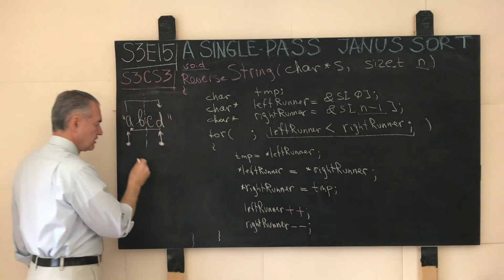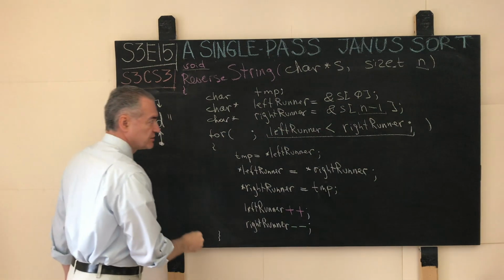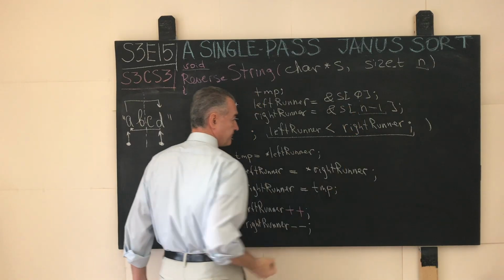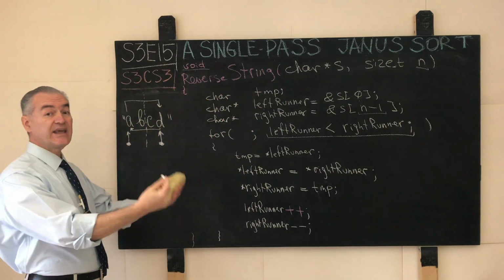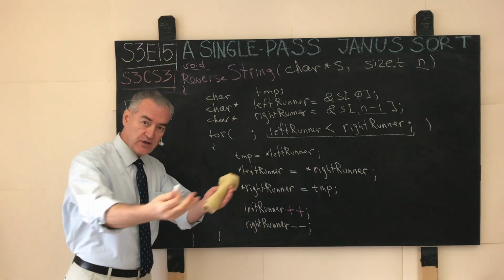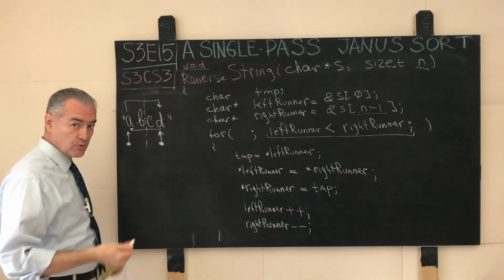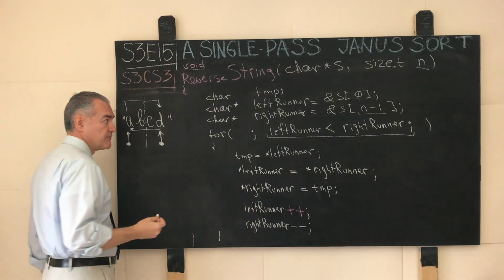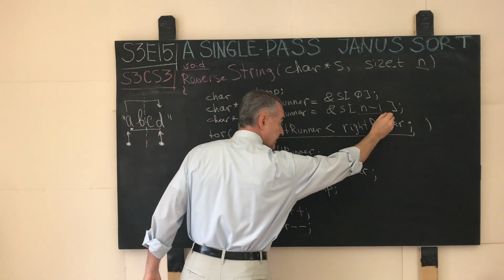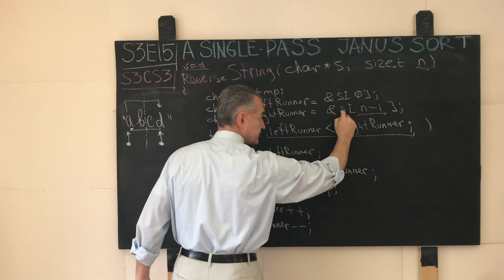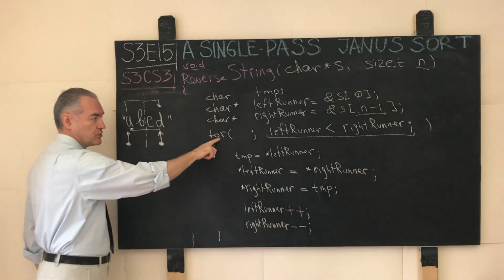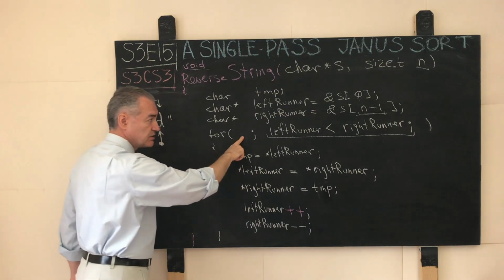Again, the left runner, the usual suspect, is initialized to point at the address of the first element in the string. This is more explicit syntax that communicates the idea that was in the mind of the author, so when another person looks at it, they understand what was happening in the mind of the person who wrote this code. The right runner is initialized to point at the address of the last element in the input array, s sub n minus 1. And then we fall through into the for loop where we do not need to initialize anything.